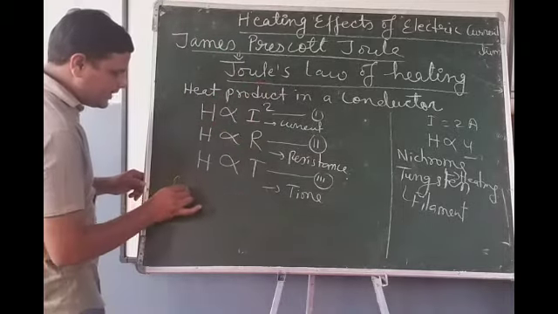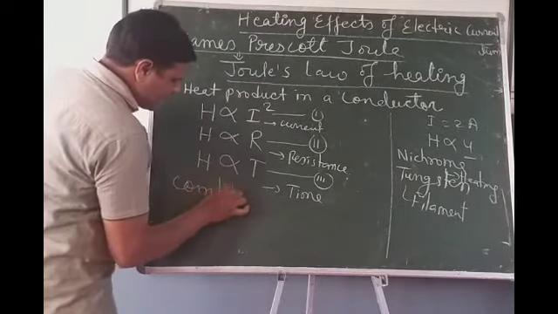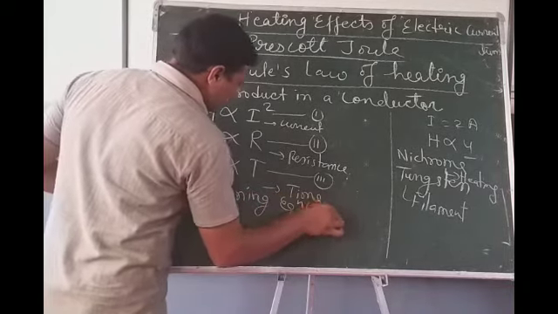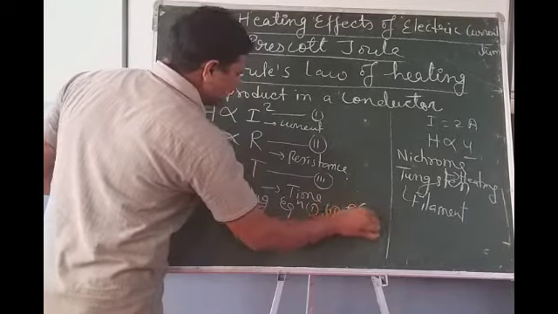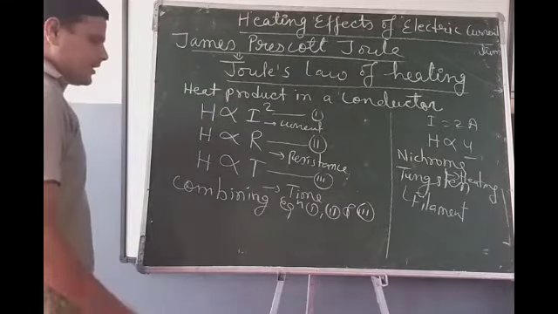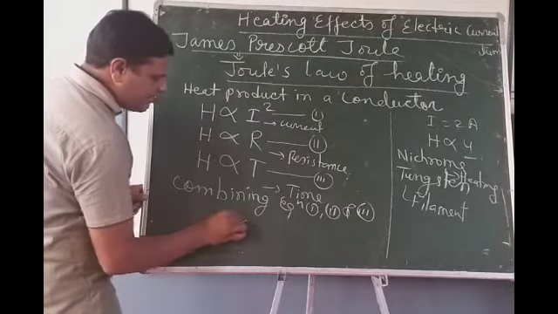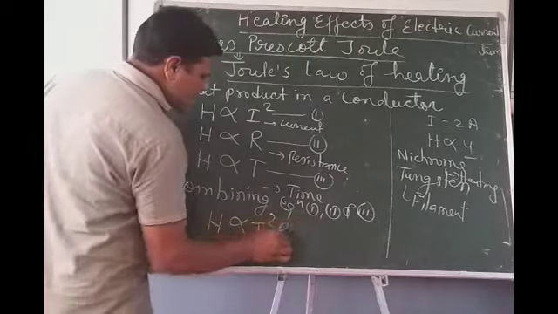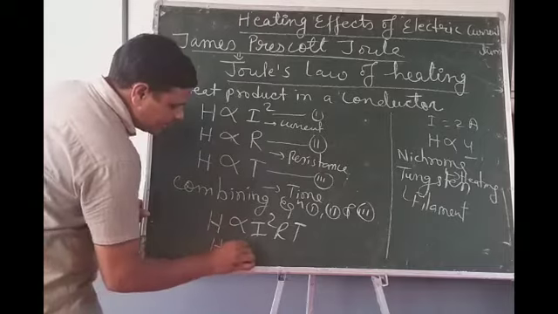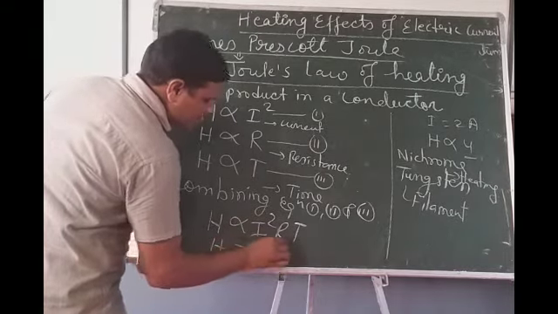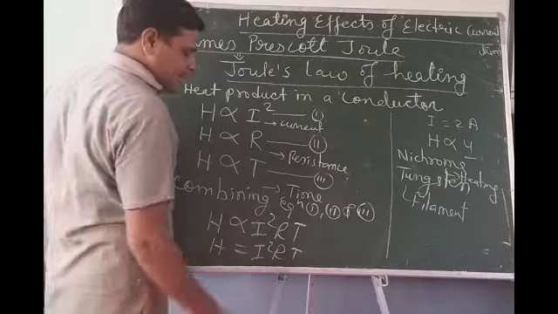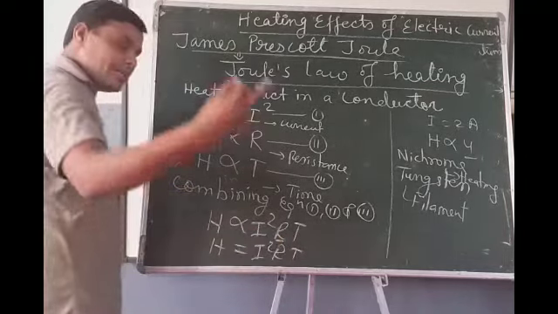Overall, if we combine equations 1, 2 and 3, what do we get? We get H directly proportional to I square RT. If we take the constant as 1, then H will be equal to I square RT. Now why are we not taking any constant here? Because R is already a constant present in that.